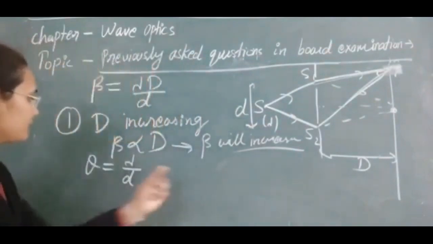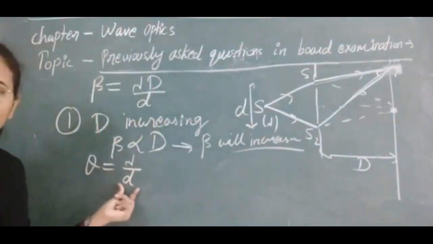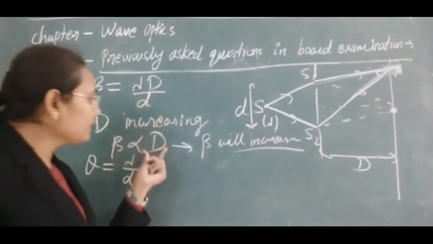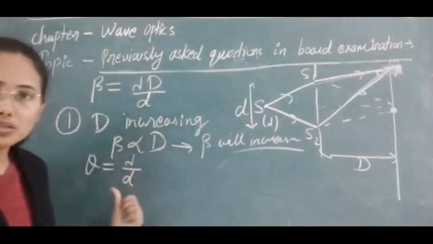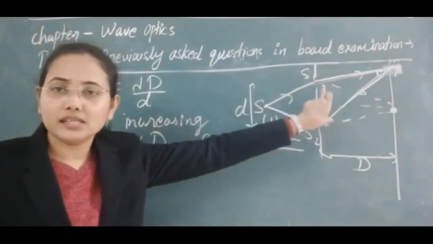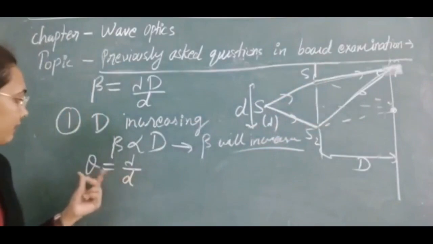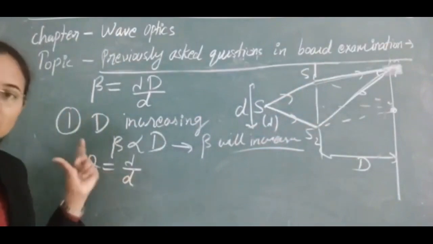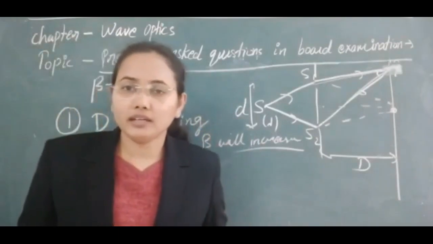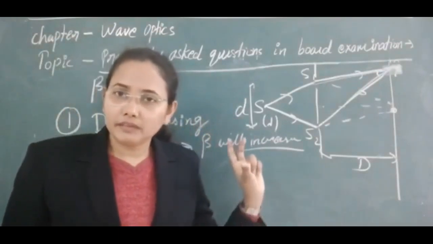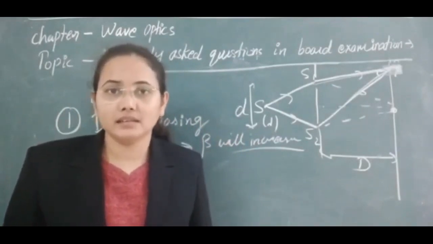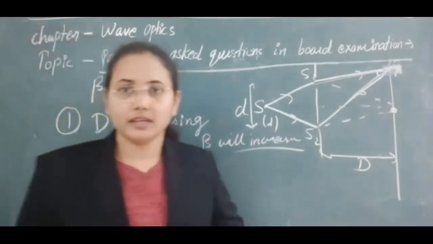Since we are increasing capital D, not small d, the slits are at constant distance and lambda is constant, so this angular separation will not change. So the effect on the interference fringes is that the fringe width will increase, but the angular separation will not change. I think that is now clear.